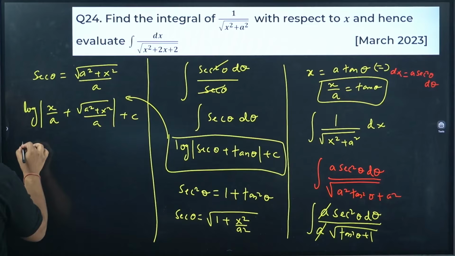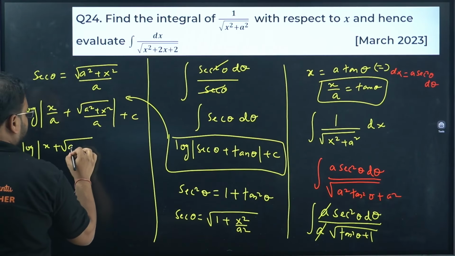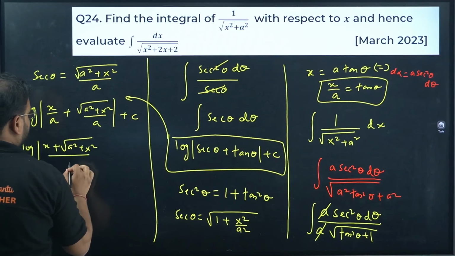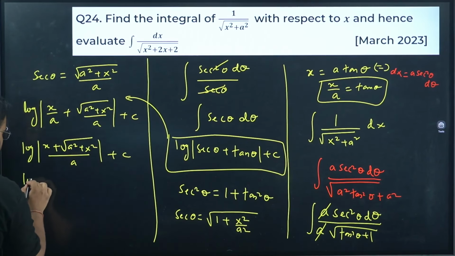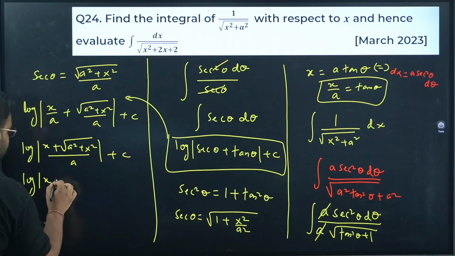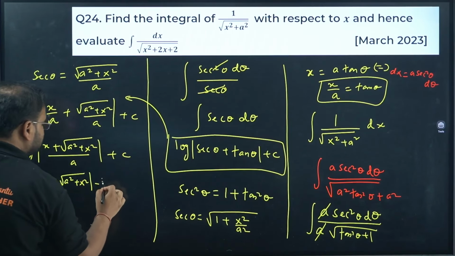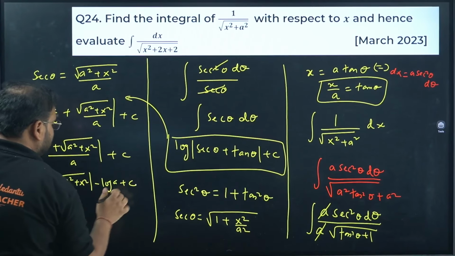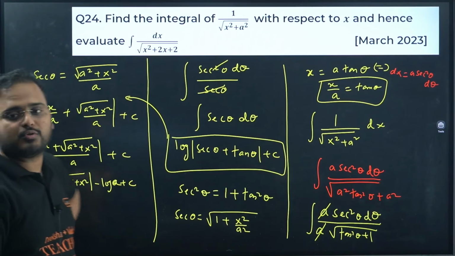You can see here I'm making a form over here. So log of x plus this root, divided by a, plus c. Separate this in log a by b form. So log of x plus root of the same root, minus log a, plus c. This log a is also a constant and c is also a constant.